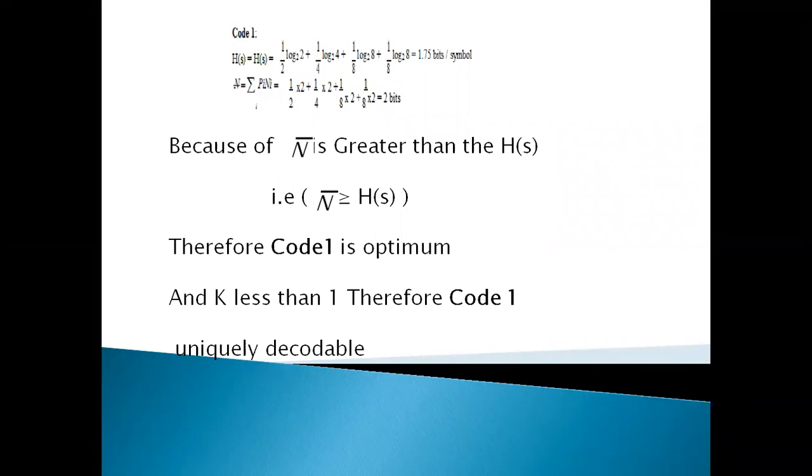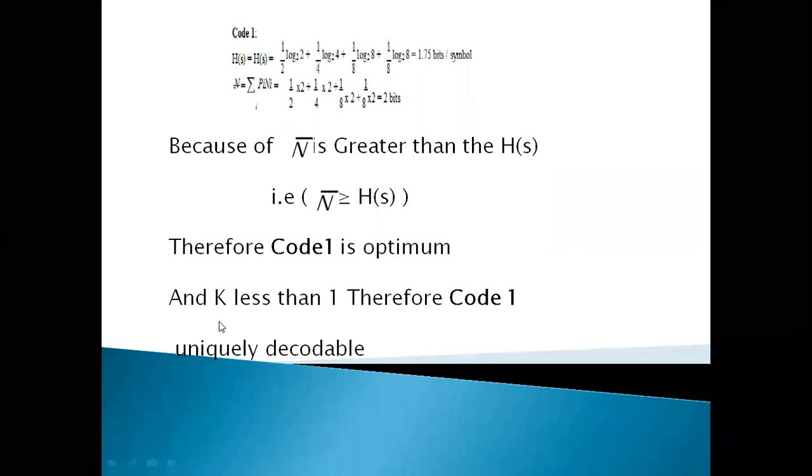So let us check another parameter, that is the uniquely decodable condition. For K less than or equal to 1, code 1 is uniquely decodable.